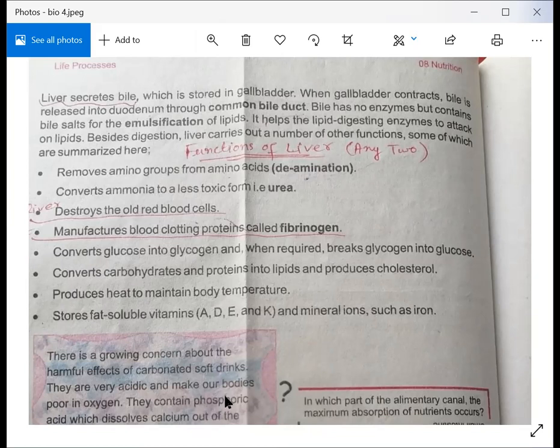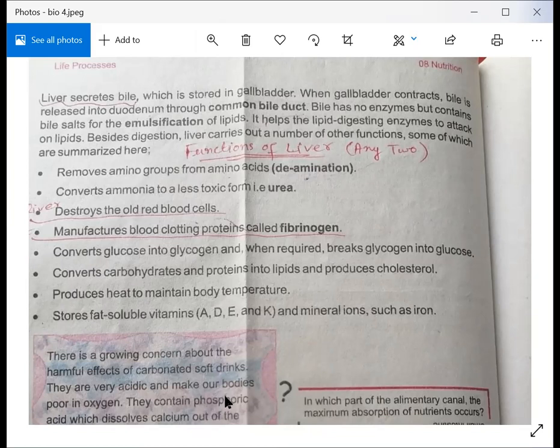And next, it converts glucose into glycogen, and when required breaks glycogen into glucose. If you keep in your mind, in our pancreas two important hormones are produced. First is called glucagon and second is called insulin. When the sugar level is raised in your blood, glucagon works, and when the sugar level is decreased in your blood, insulin works. And if insulin does not work properly, a person can be diabetic. So keep all these things in your mind.